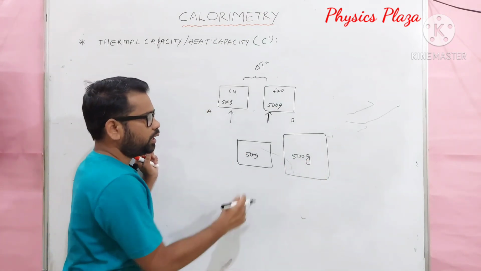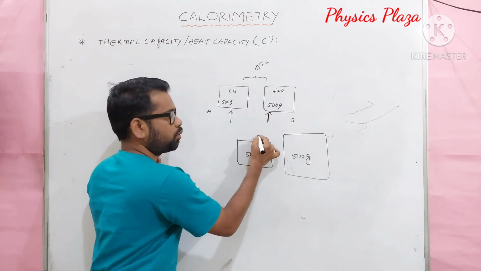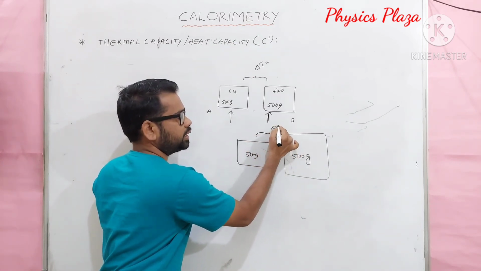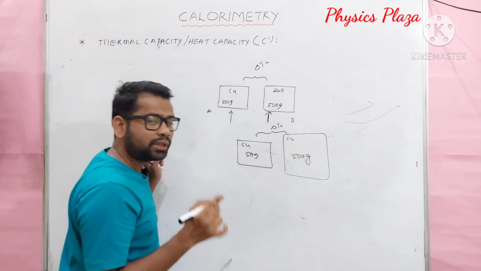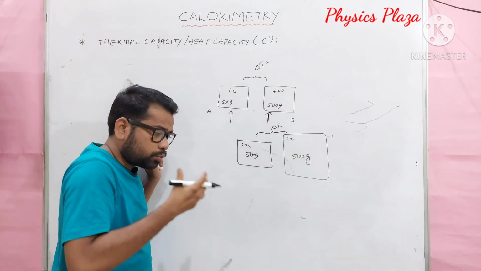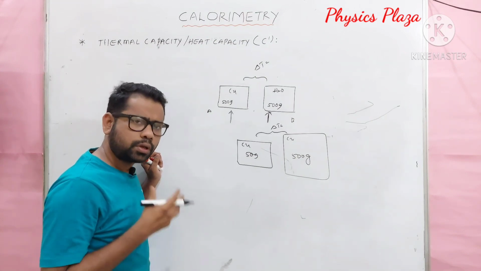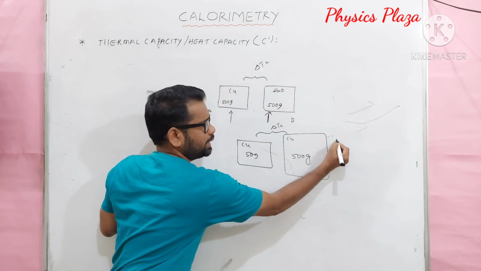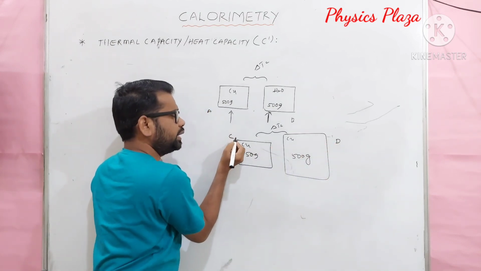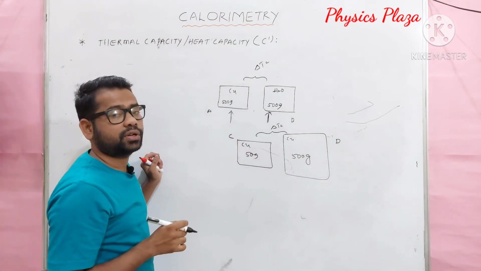Children, now in order to raise the temperature by the same amount, if delta T is the same and it is copper only, do you think both bodies will absorb the same amount of heat? Of course not. This block D will absorb more heat than block C.